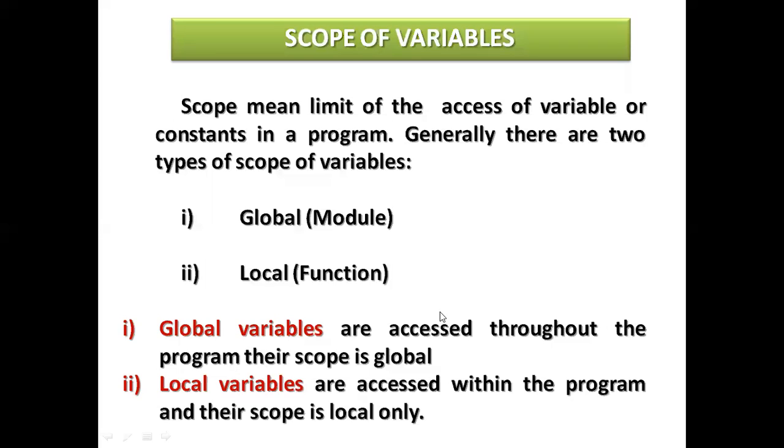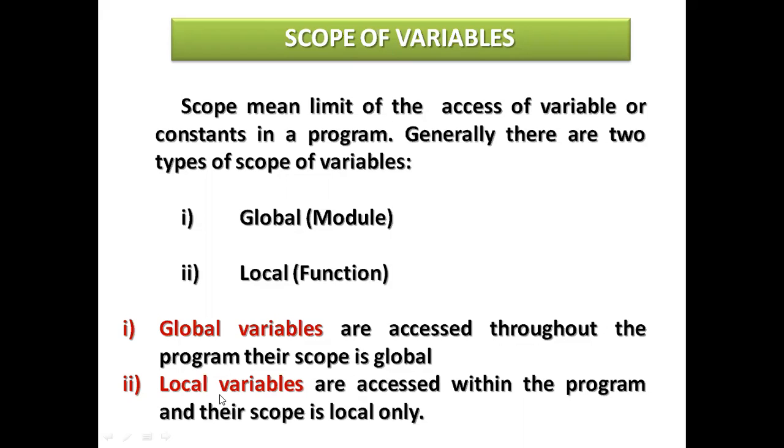Once you import a file before you start the program, at the top of the program, when you declare any variable, it can be accessed in any part of the program or the whole program body. Their scope is global.